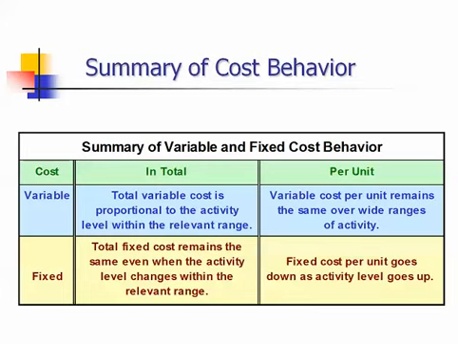To summarize our cost behavior, total variable cost is proportional to the activity level within the relevant range. That means as our activity level or output increases, our total variable cost increases. Fixed costs, on the other hand, remain constant regardless of the level of activity. On a per unit basis, variable costs remain constant over wide ranges of activity, while fixed costs increase or decrease depending upon the level of activity.